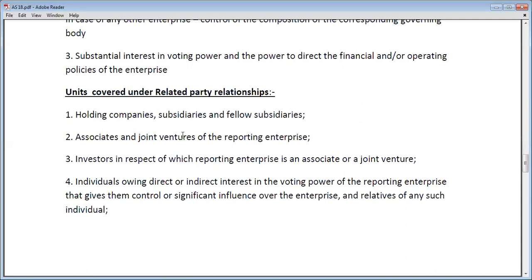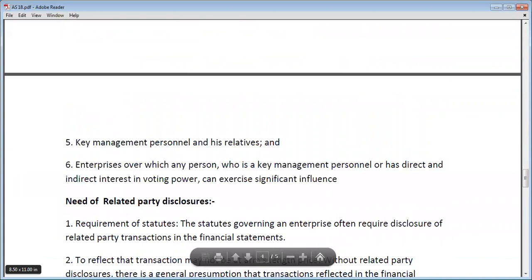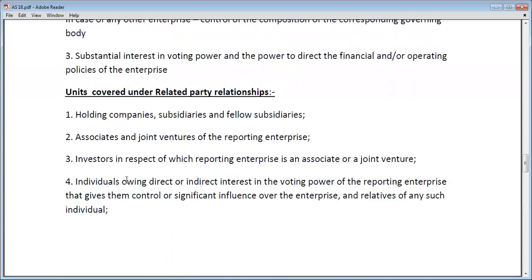Okay. Associates and joint ventures of the reporting enterprise. Investors in respect of which the reporting enterprise is an associate or a joint venture. Individuals owning direct or indirect interest in the voting power of the reporting enterprise that gives them control or significant influence over the enterprise, and relatives of any such individuals. Key management personnel and their relatives. Enterprises over which any person who is key management personnel or has direct or indirect interest in voting power can exercise significant influence. So all these units will be covered under related party relationship.